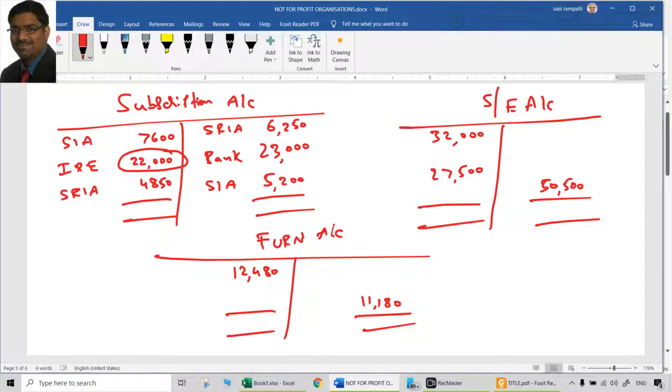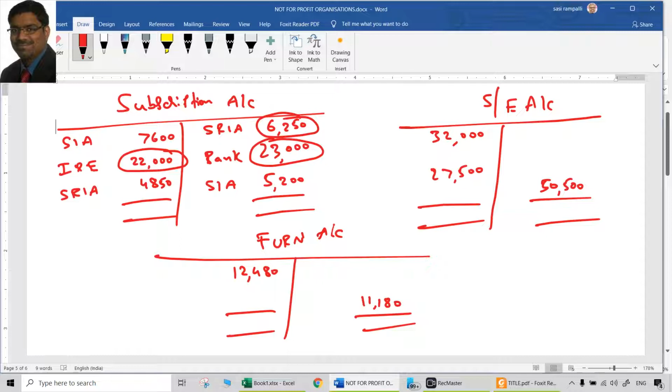In the subscriptions account, by bank is the amount of subscriptions received, and subscriptions received in advance last year. Sorry, it's not subscriptions received in advance; this is subscriptions in arrears. This is subscriptions received in advance last year. Subscriptions received in advance last year are not received this year, but they are related to this year. So is this 6,250 to be added to the total amount? Yes. So 23,000 plus 6,250 will go to the actual amount of subscriptions earned.